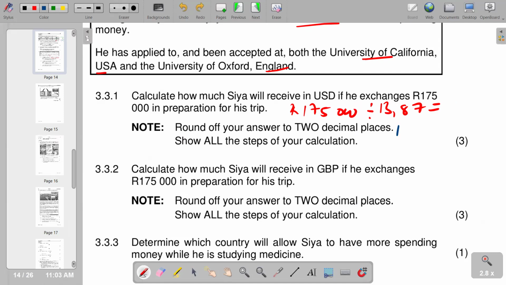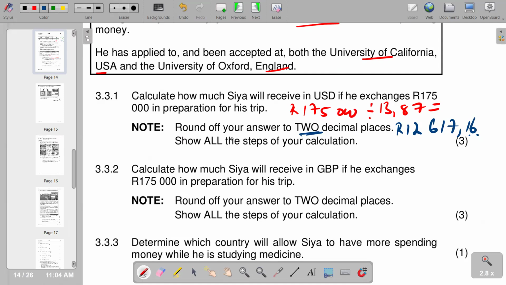So your answer is 12,617 dollars, and of course we've got 16 cents to 2 decimal places as indicated. So this is our 3.3.1.